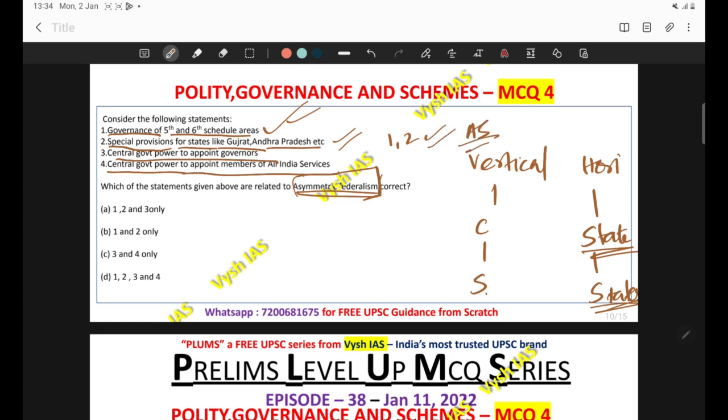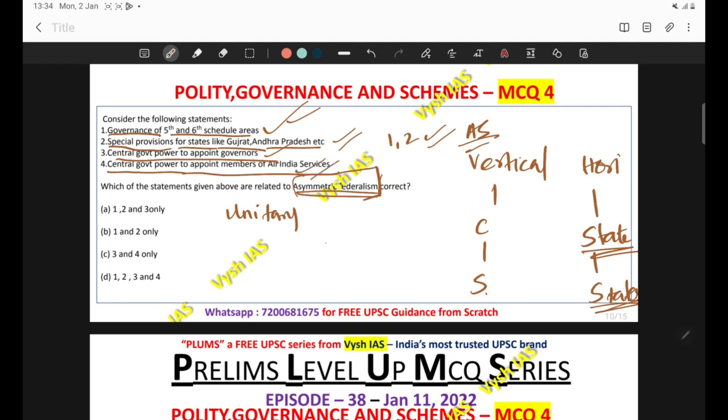Come to the third statement. Third statement reads, central government power to appoint governors. Actually, this is a unitary feature of constitution. So it has nothing to do with asymmetric federalism. Please pay attention to this point. Even though at first look you might think this is a correct statement, actually this is not correct. So central government power to appoint governors and the central government power to appoint members of All India services.